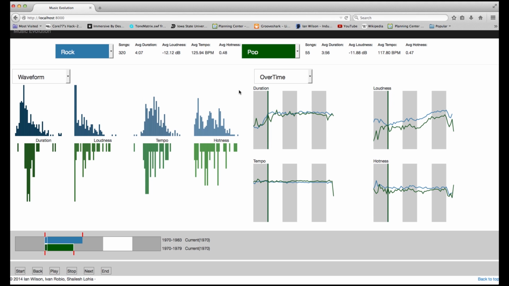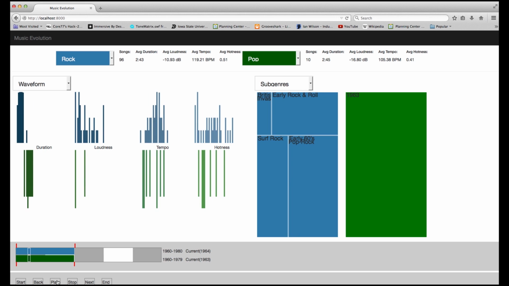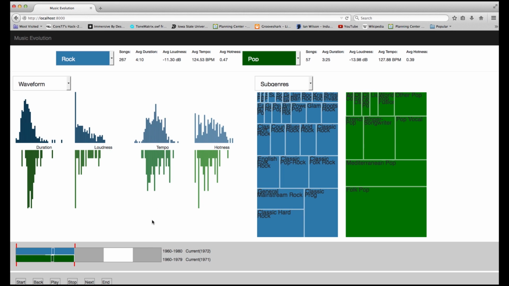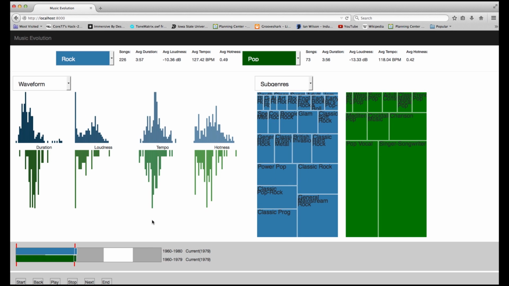We've seen the overtime graph already, so let's take a look at another view, the subgenres within our dataset. For 1960, rock is split into multiple subgenres, and pop is only showing one genre, pop, for this year. I'll go ahead and push play. Rock immediately begins to split into multiple subgenres and becomes more diverse. But at least for our dataset, pop remains consistent until the early 1970s. Remember the big swings in duration happening during this time in pop's data? Could they be related? To understand a little bit more context, we can navigate to another view, location.